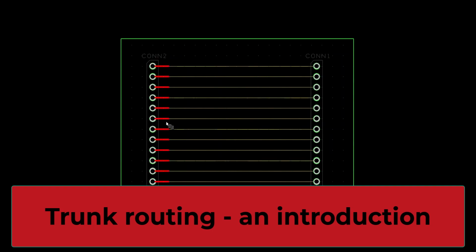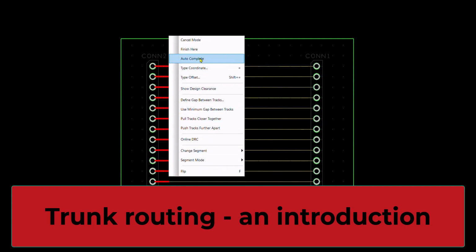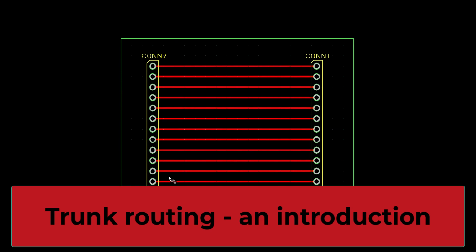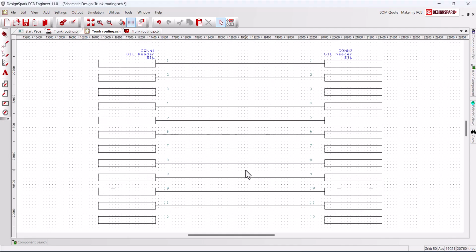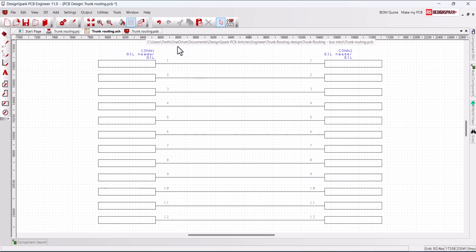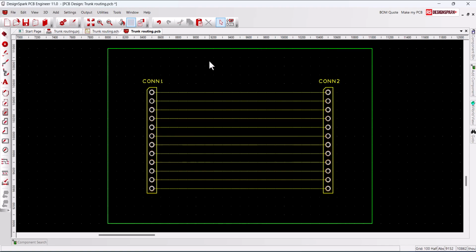Here we illustrate the basics of trunk routing and present some tips for the best results. Starting with a schematic with two connectors and the connections mapped one-to-one as may be required on a backplane bus, we translate the schematic to a PCB which displays the net connections to be routed.